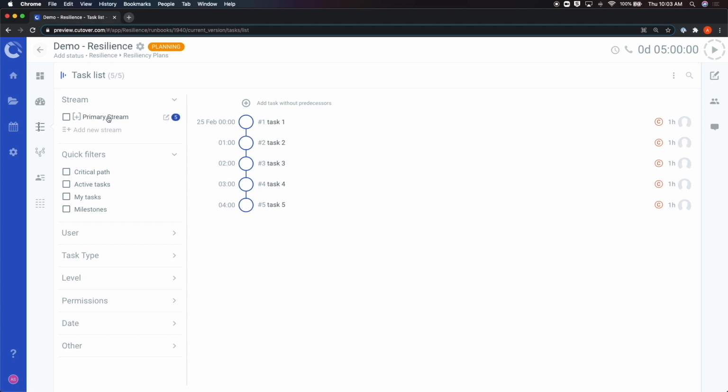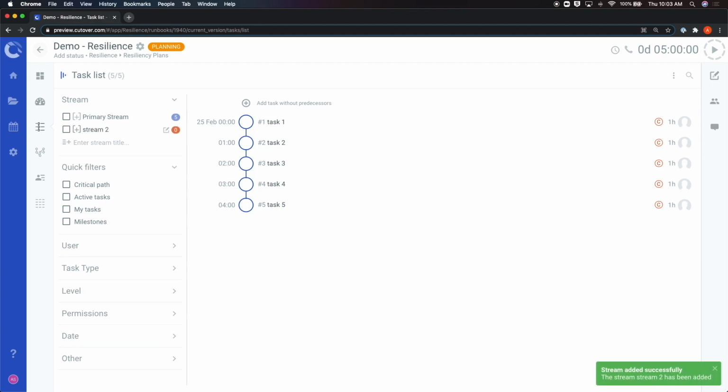Every new runbook will default to this primary stream. This stream can be edited by hovering over and clicking on the pencil icon. To add additional streams, click on Add New Stream. To configure it, click on the pencil icon to open up the Edit menu on the right-hand side of the screen, as seen here.